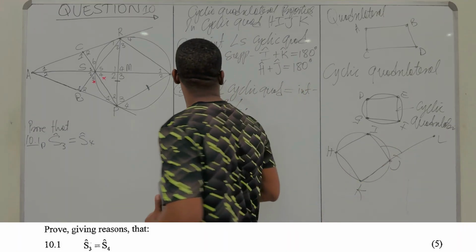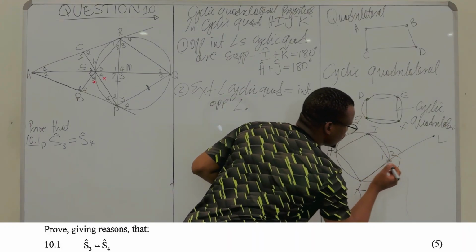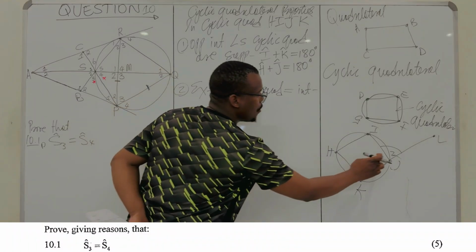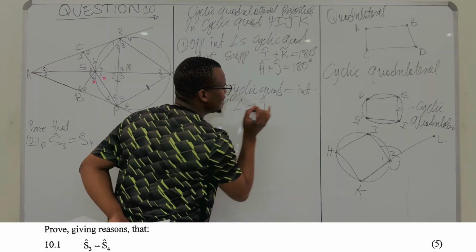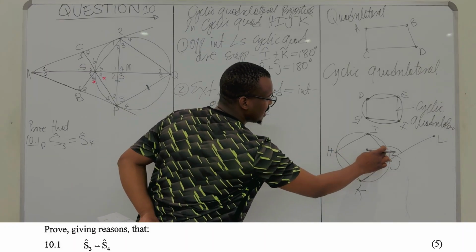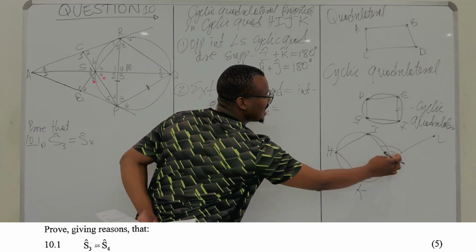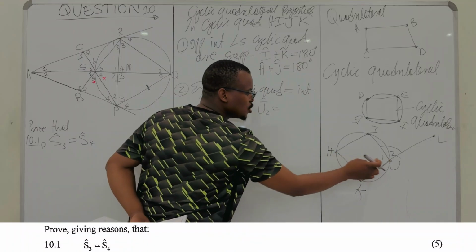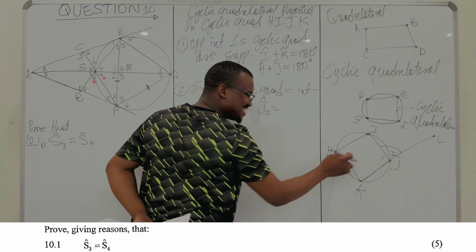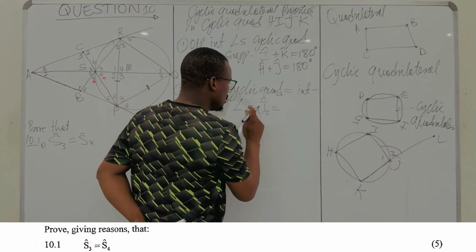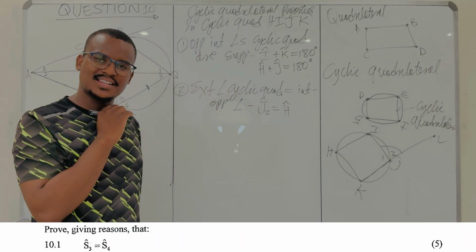Fine. So in that case, if we say this is 1 and 2 here, our exterior angle J2 is an exterior angle, right? Your exterior angle, your outside angle, is equal to the interior opposite angle, because see, this is equal to this. So J1 is an interior opposite angle of H, and J2 is an exterior one because it's outside. So your J2 is equal to your angle H. That's one of the properties of your cyclic quadrilateral.